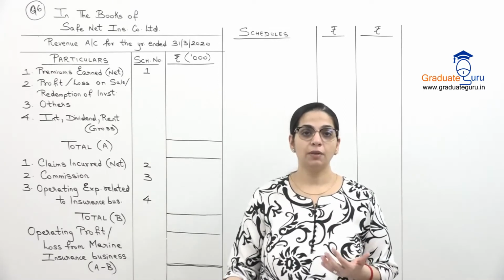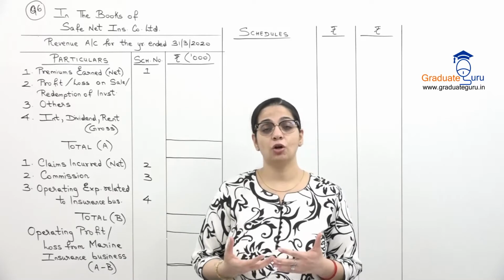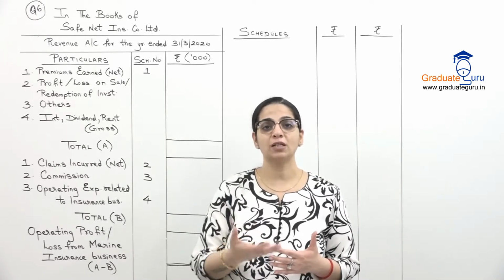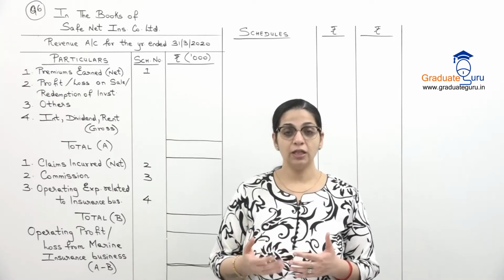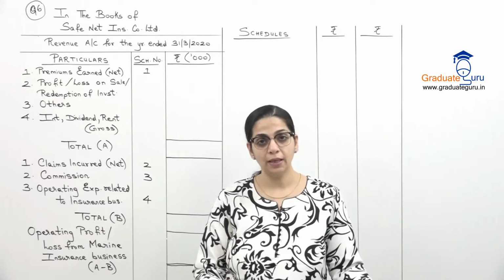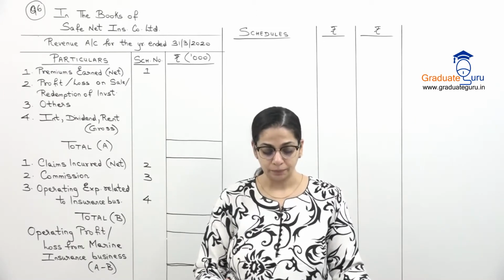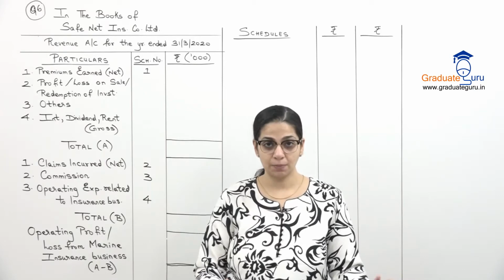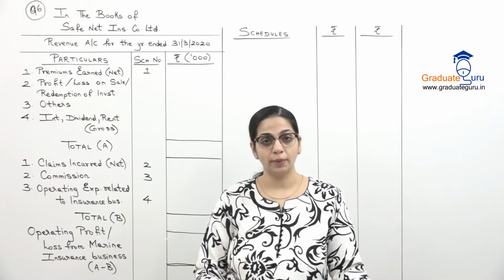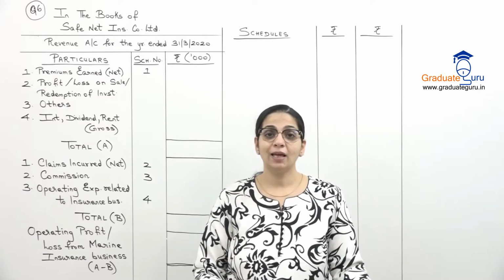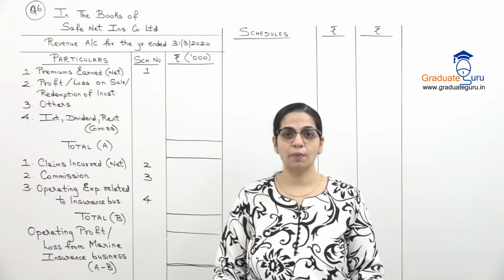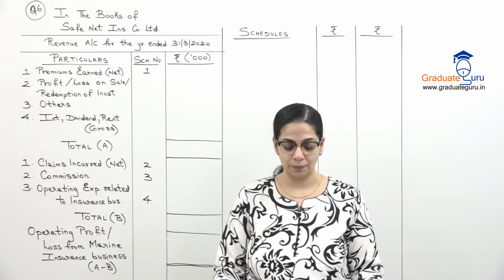Premiums paid. Where do we pay premiums? As an insurance company, you will pay premium on the reinsurance which you have passed on, ceded. So this is the reinsurance ceded information. Premiums paid and payable, again opening and closing. We also have claims paid, claims payable, that is your outstanding claims, again opening and closing is given. And then we have claims received and receivable, which is again in respect of reinsurance ceded.